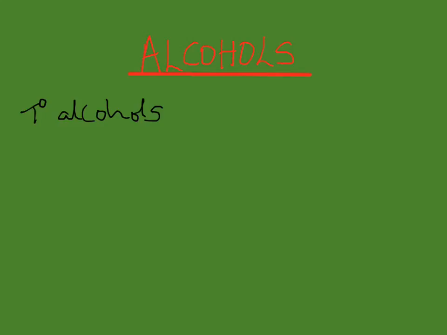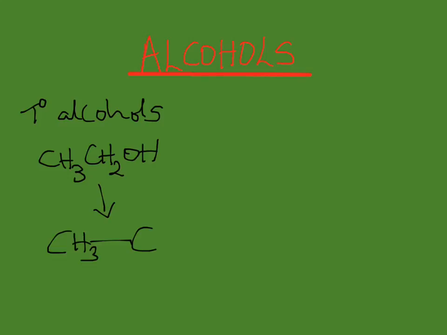For example, ethanol. You can see that ethanol has just one carbon atom attached to the carbon atom on which the hydroxy group is attached. This is what we mean here. We have a CH3, this carbon is attached to this carbon, and this carbon is attached to the hydroxy group.